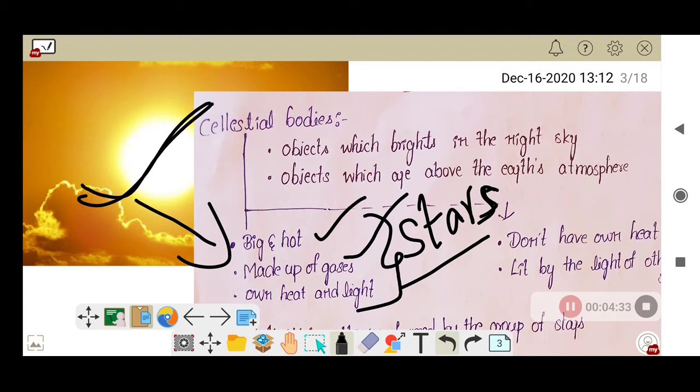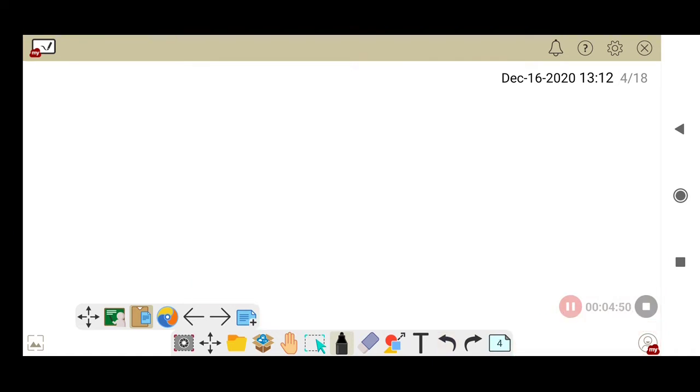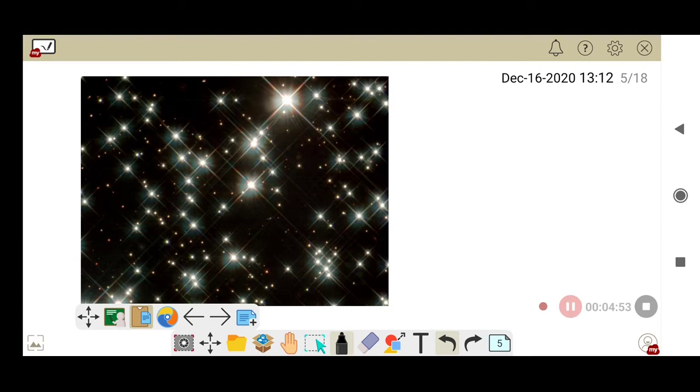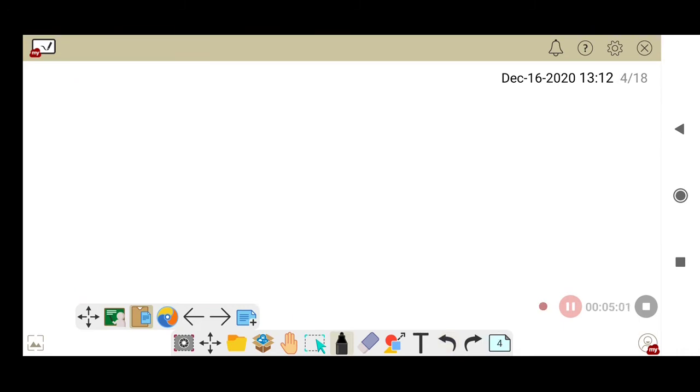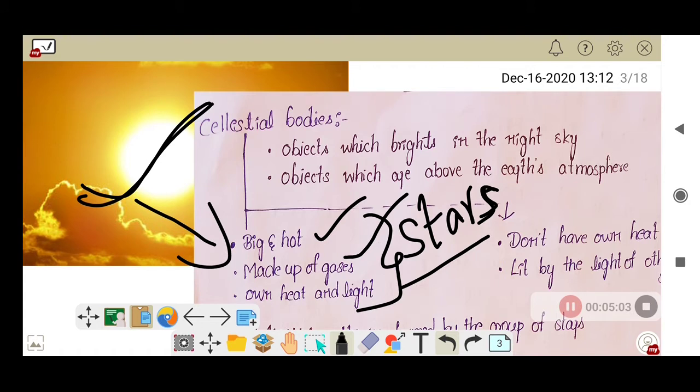Yes. So here we will get some doubt. Okay, by this definition we can say that the sun is a star. But what about the small twinkling objects which shine in the night sky? They are also called stars. But when we compare these small twinkling objects with this definition, it fails, right?